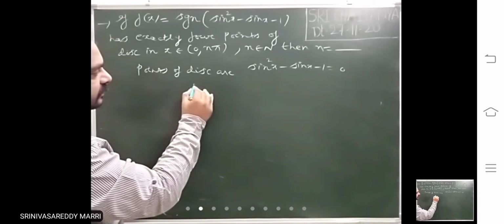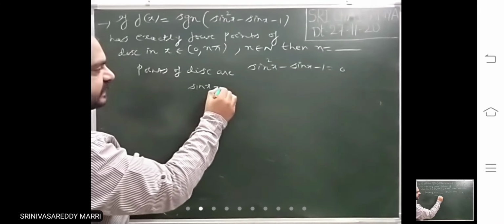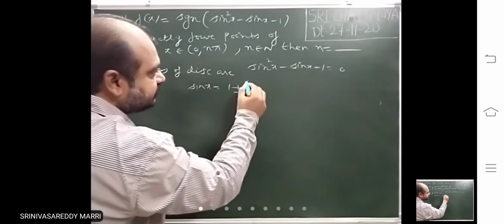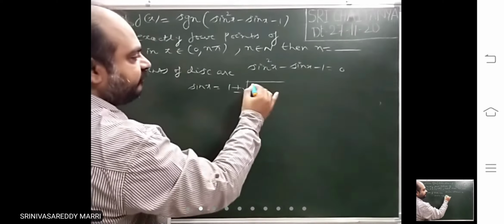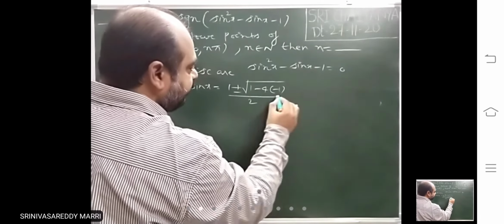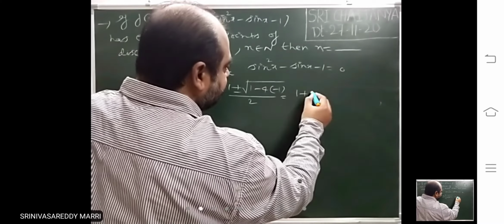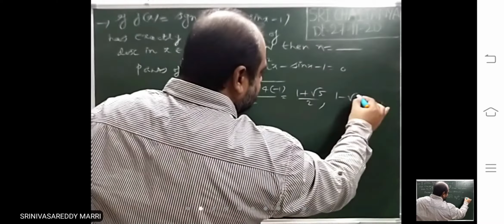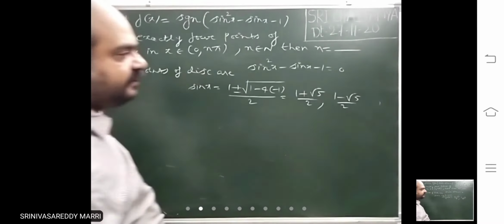Solve the quadratic: sin x equals minus b, 1, plus or minus root of b square 1 minus 4 into minus 1, divided by 2. You will get (1 plus root 5) by 2, another (1 minus root 5) by 2.